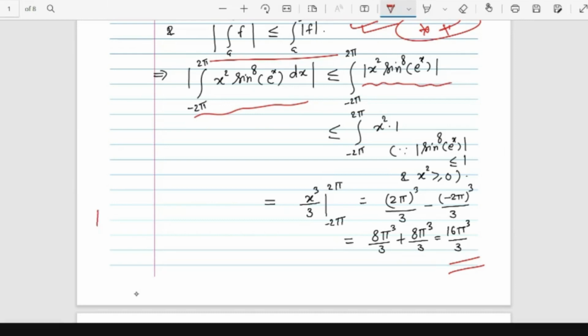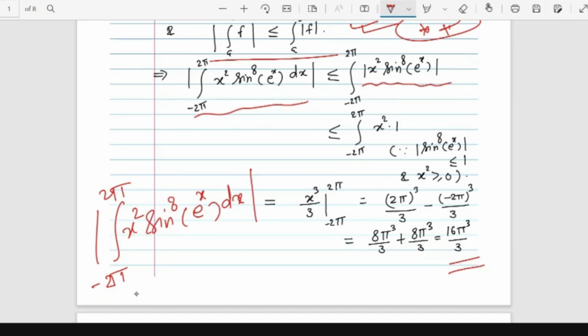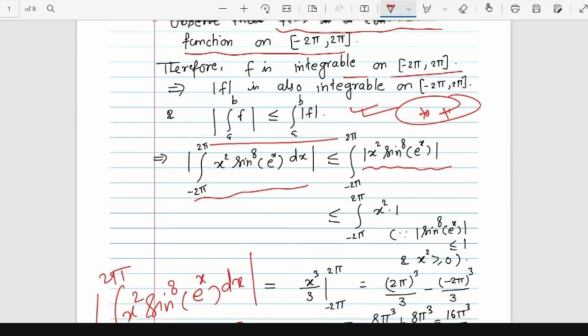So this integral is a bit complicated, but it can be approximated by this value 16 pi cube by 3. So this is a very nice problem.